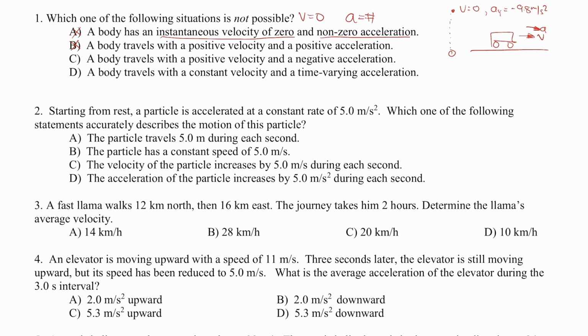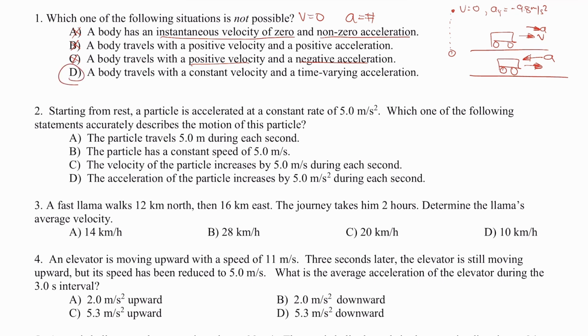Letter C, a body travels with a positive velocity and a negative acceleration. Well, this just means that an object is moving towards the right because its velocity is positive, but since the acceleration is negative, this object is just slowing down. Since that is a valid scenario, letter C cannot be our answer. That leaves us with letter D.